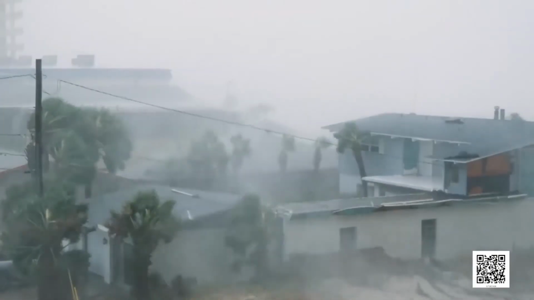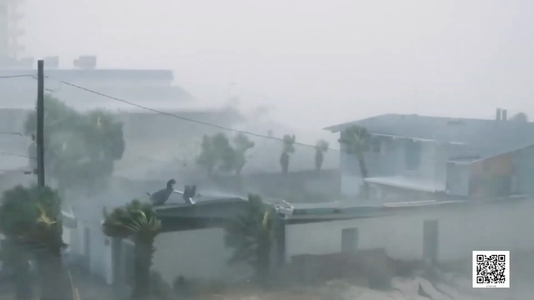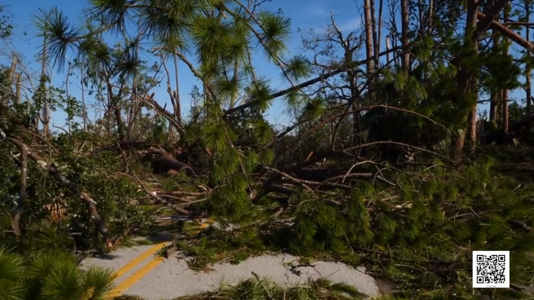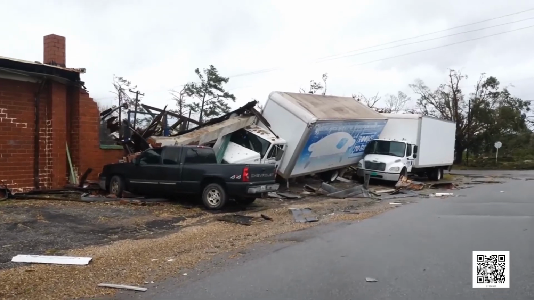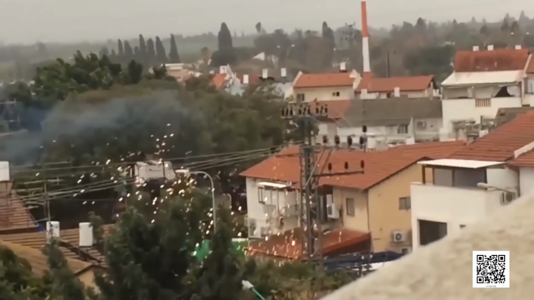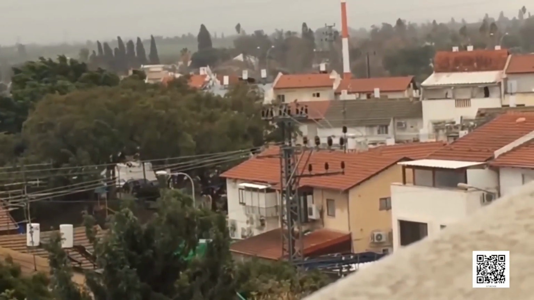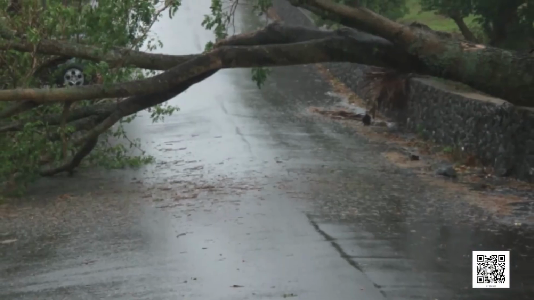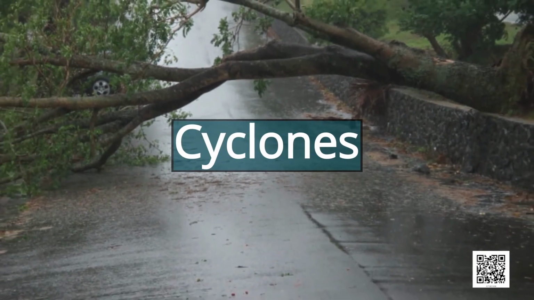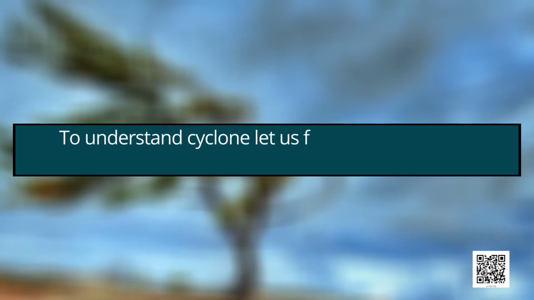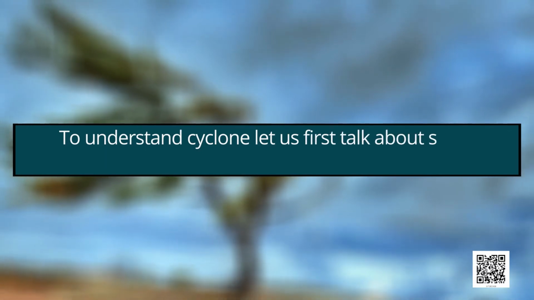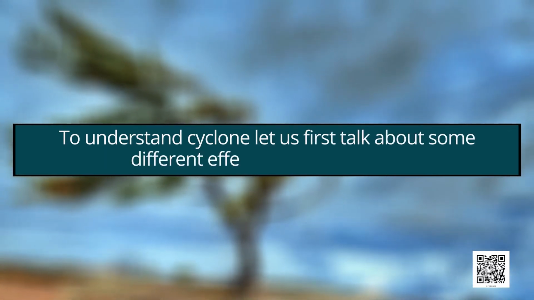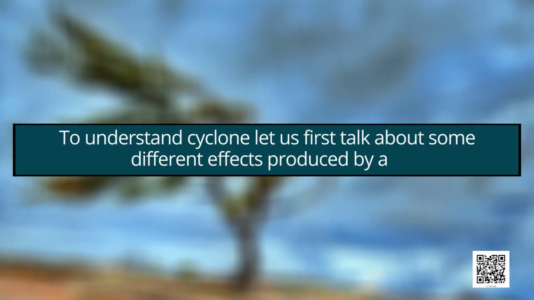The cyclone also affected agriculture, transport, communication and electric supply. These destructive storms are called cyclones. To understand cyclones, let us first talk about some different effects produced by air.